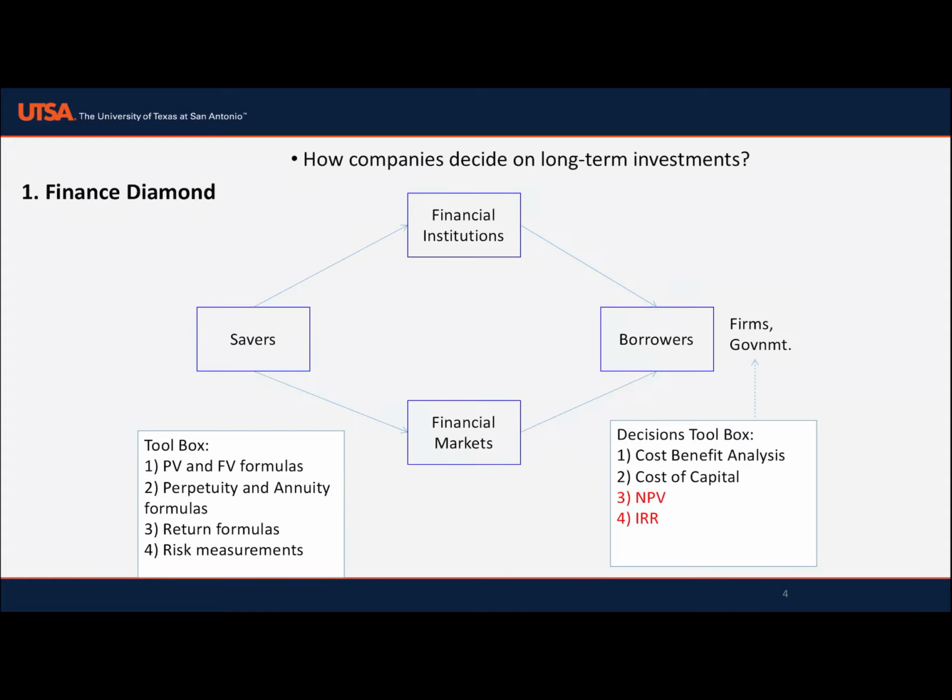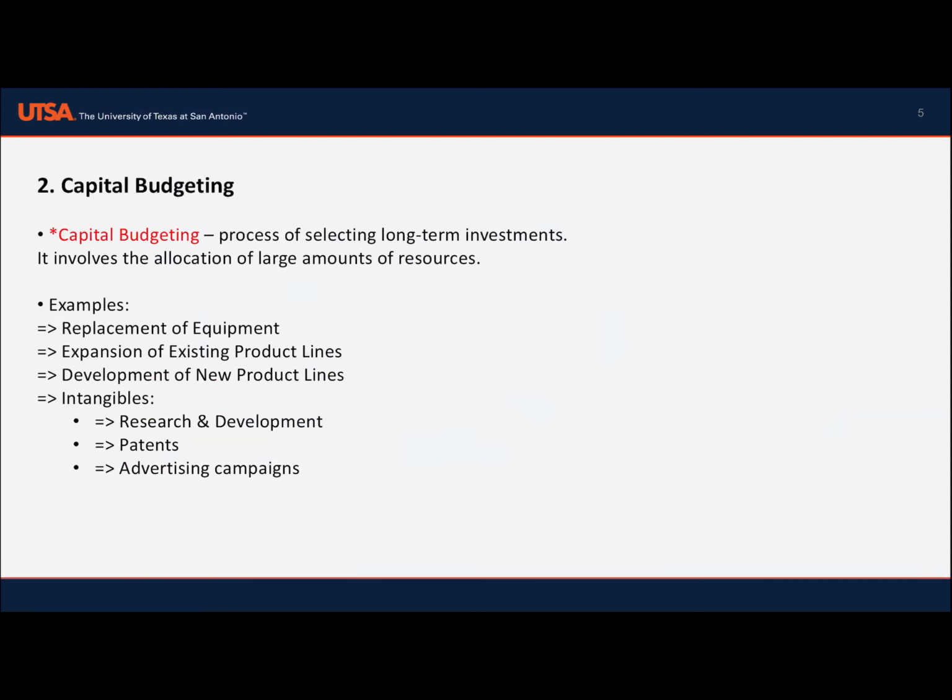As you remember, we have a look at the toolbox, and now we have discovered the decision toolbox in finance, and we already covered cost benefit analysis and cost of capital in chapter 21. Now we are looking at capital budgeting, and we will learn net present value and internal rate of return calculations. So what is capital budgeting?